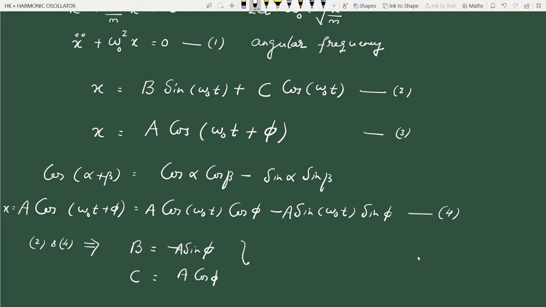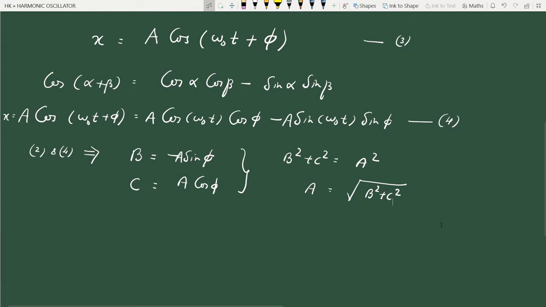Okay, so once you have these two, if you square and add, you get b square plus c square is equal to a square, since sin square phi plus cos square phi is 1. So a is the square root of b square plus c square. That's the relationship between a, b and c.